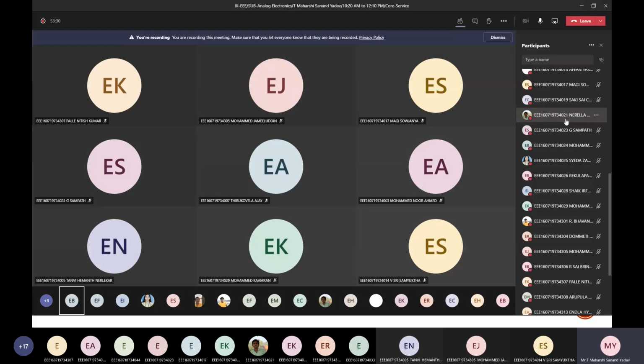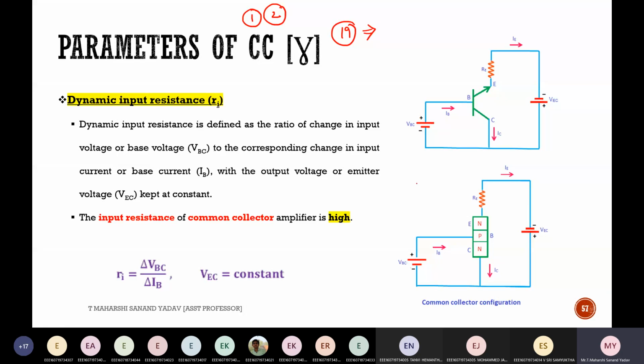Next, 21. Sir. Yes, can you tell me what is dynamic input resistance? First, you tell me Ohm's law. What is Ohm's law? V equal to...